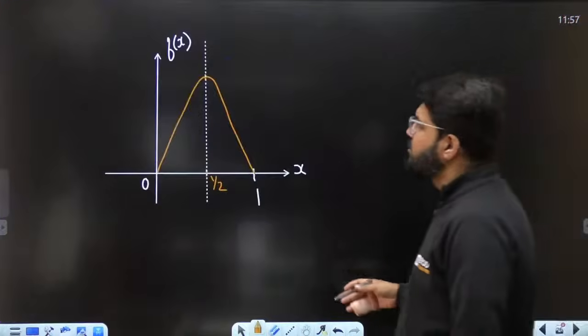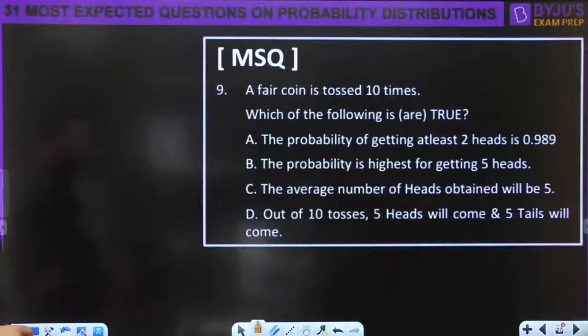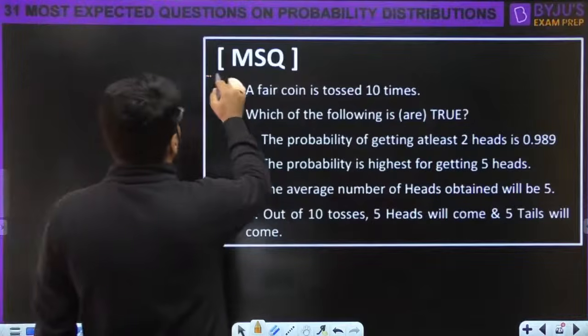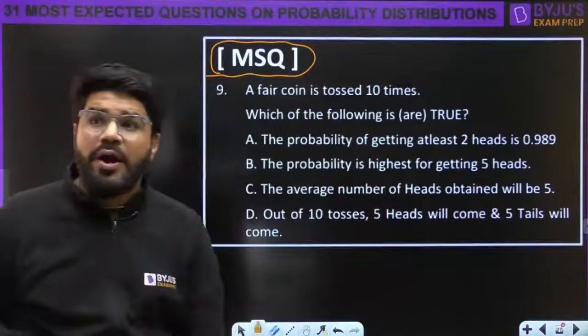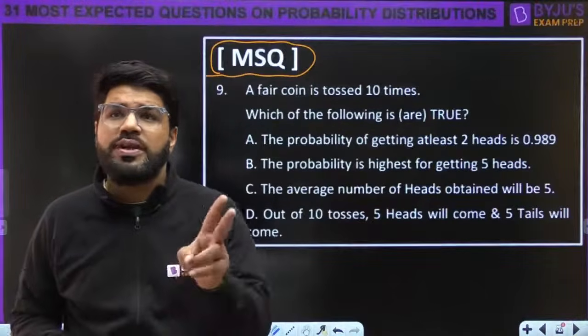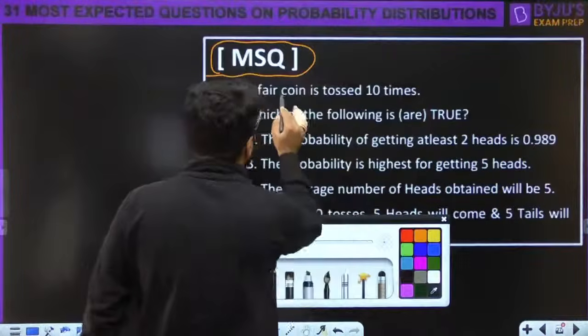Separately study करेंगे तो अभी graph नहीं बनाते. Let's go to the next question now. Number 9. Okay, an MSQ question for you again. A fair coin is tossed 10 times. A coin has only two possible outcomes.